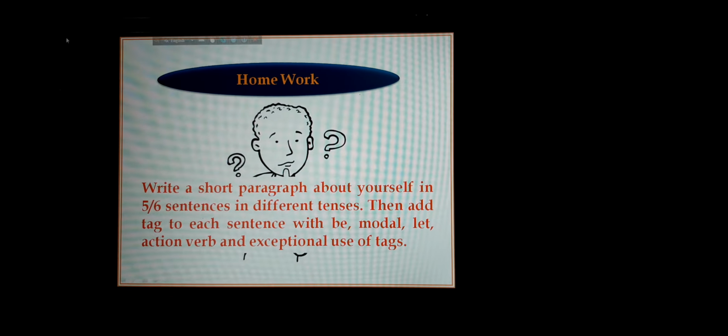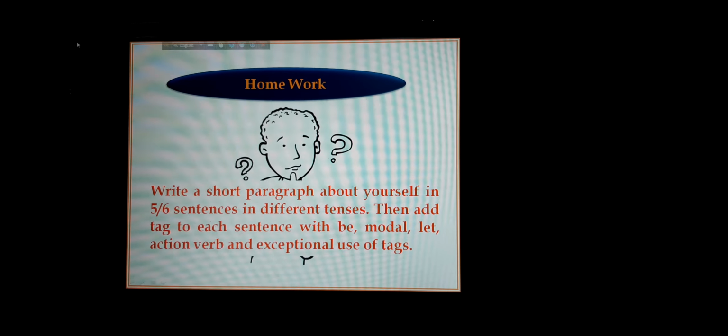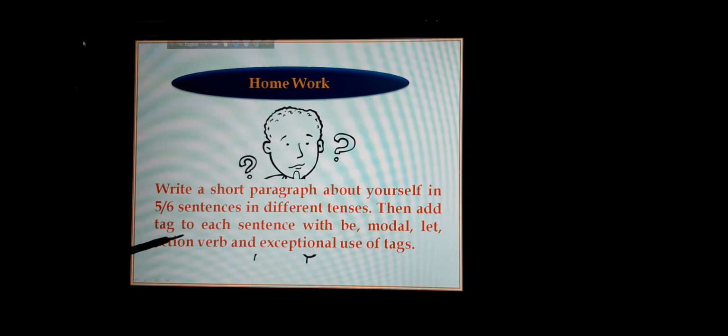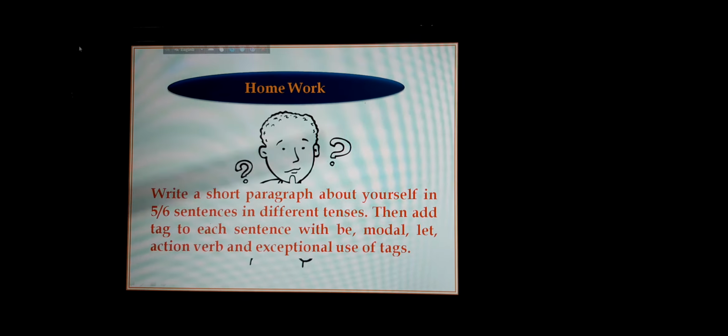You will do homework at home. Write a paragraph about yourself, and then use different kinds of verbs and make tags. You will practice more at home, then you will learn tag questions.